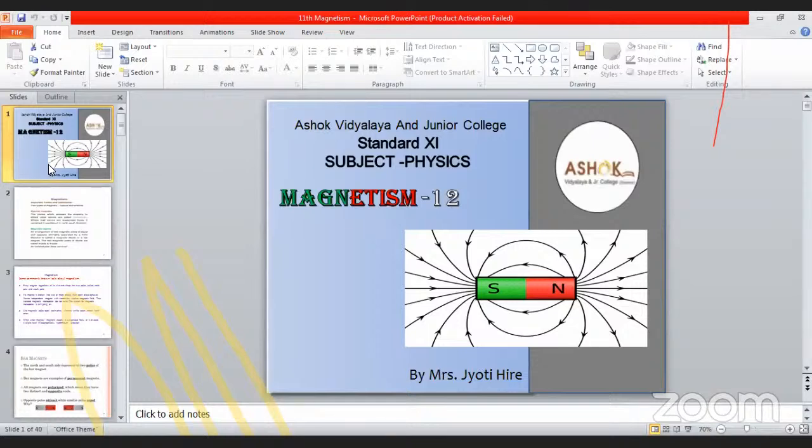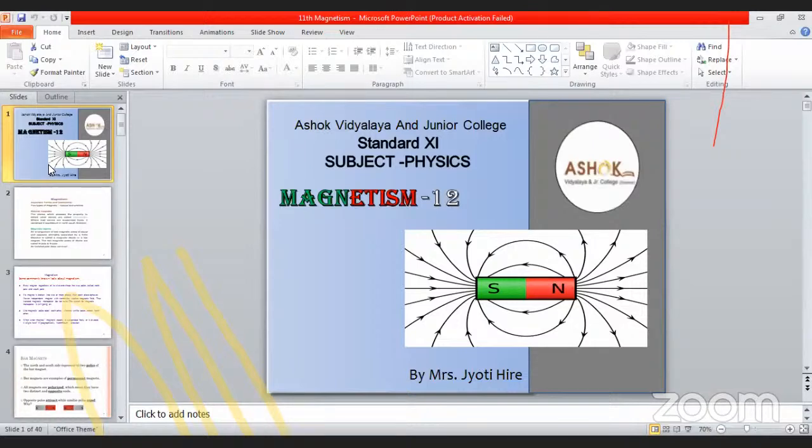The angle between the directions of B bar and the magnetic pole strength is theta plus alpha. In this way, we find the magnetic field at the arbitrary point.